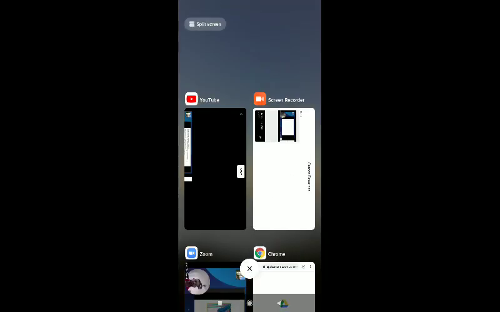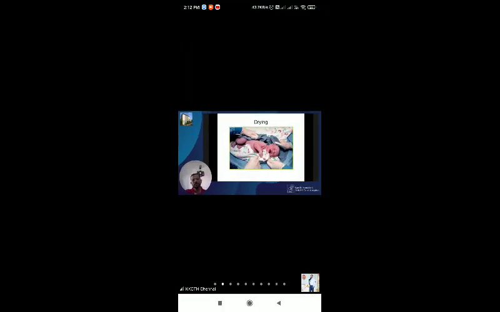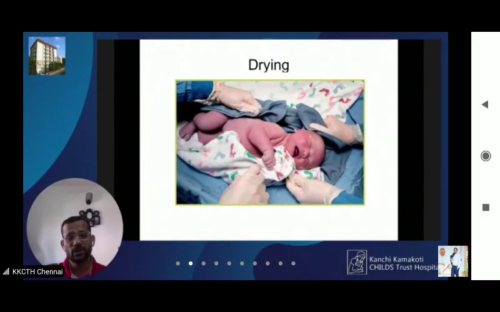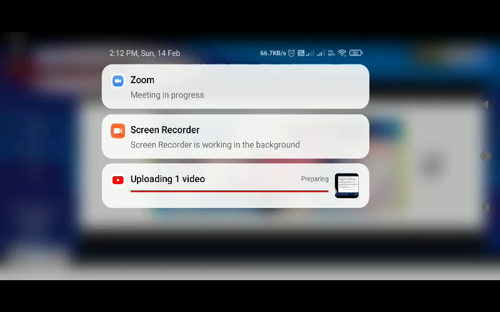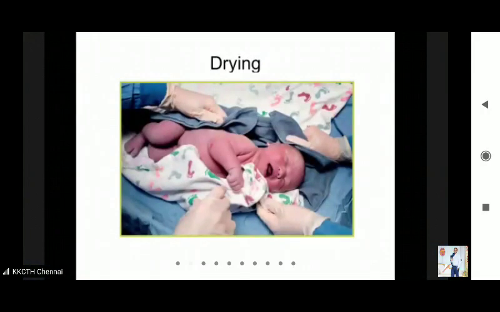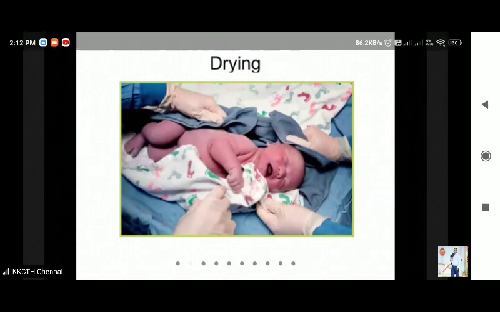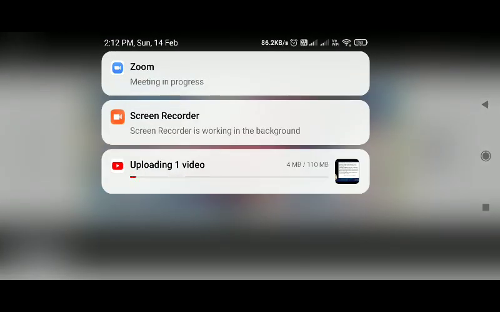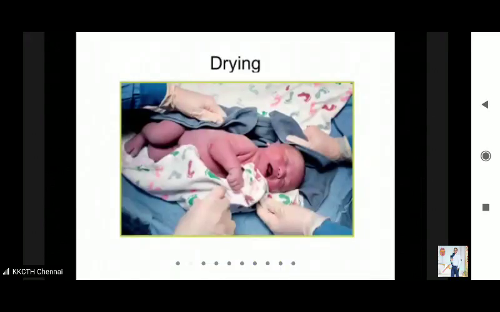That's why you need to have at least 2 to 3 pre-warmed linens, so that the baby does not lie in the wet linen which has been used for drying the baby. Because if the baby lies on a cool surface, the baby will lose a lot of heat by conduction. That will lead to hypothermia. Okay, so this is the sequence which is described.